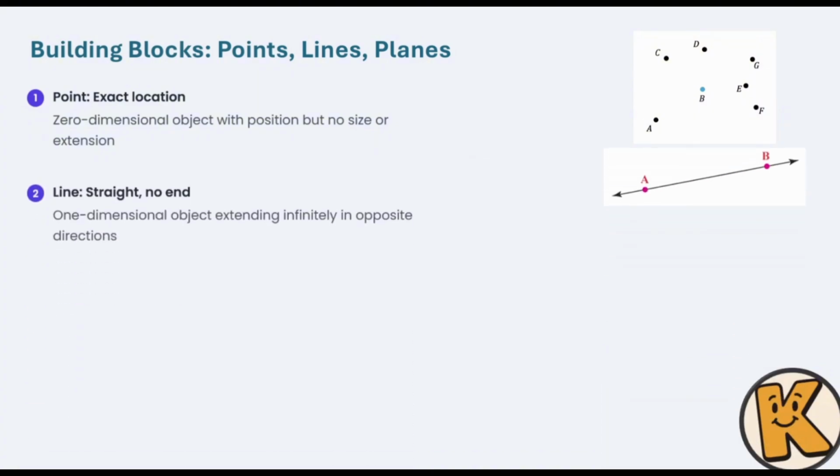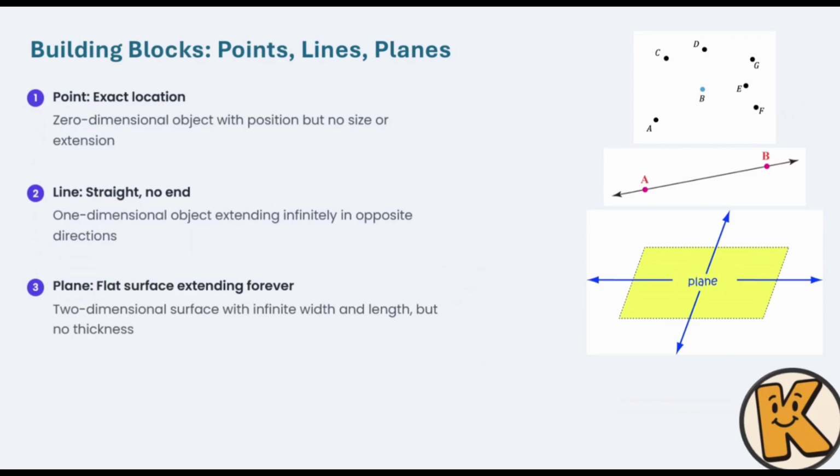After that, we have the line. As we know, there is only one line that can connect two dots, or two points, to each other. We call that specific thing that connects these two points a line itself. A line is a one-dimensional object that extends infinitely in opposite directions. As you can see over here in the picture again, I have A and B, and after that I have something that I would call a line that extends in opposite directions.